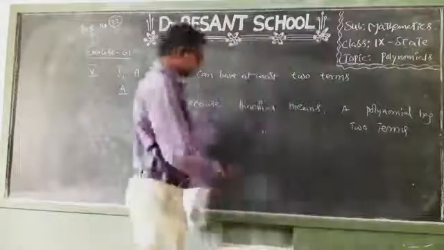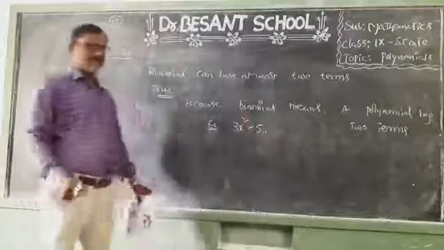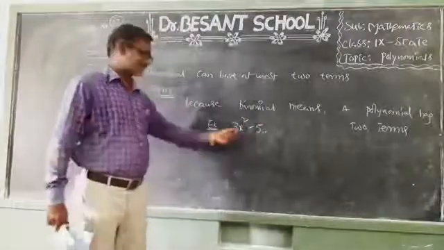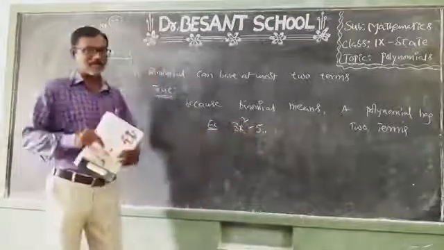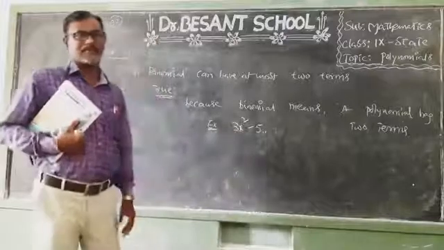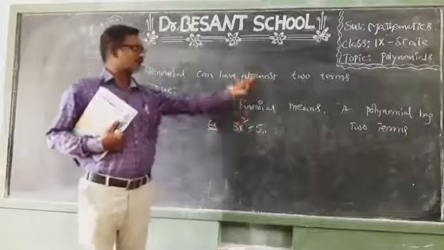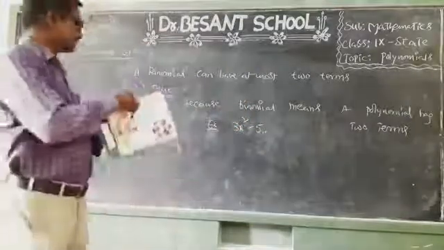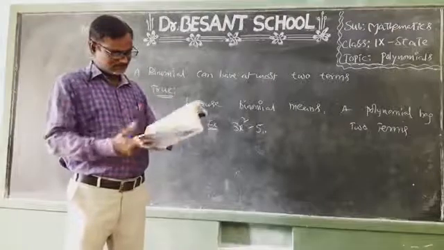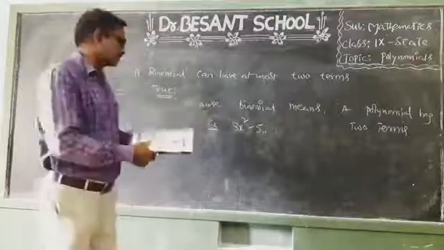See this example: 3x square minus 5. It is a binomial. How many terms does it have? Two terms. If a polynomial has only two terms, that is called a binomial. So a binomial has at most how many terms? Two. So the statement is true. This is exercise 2.1, fifth question, first statement, true only.